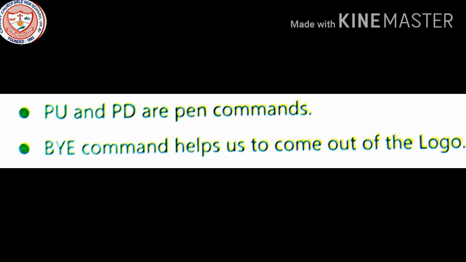It moves with CAR. What is the full form of CAR? C is command, A is argument, the number of steps to move, and R means return on pressing the enter key.